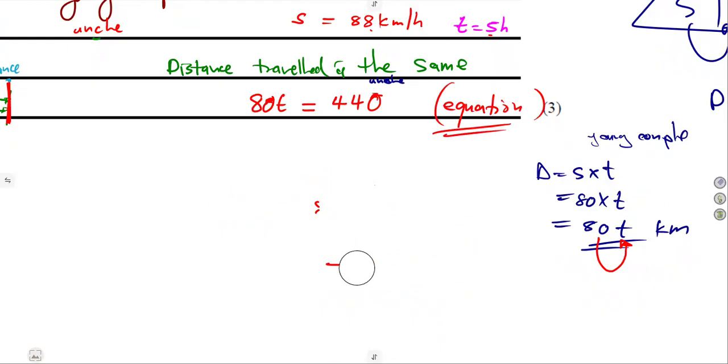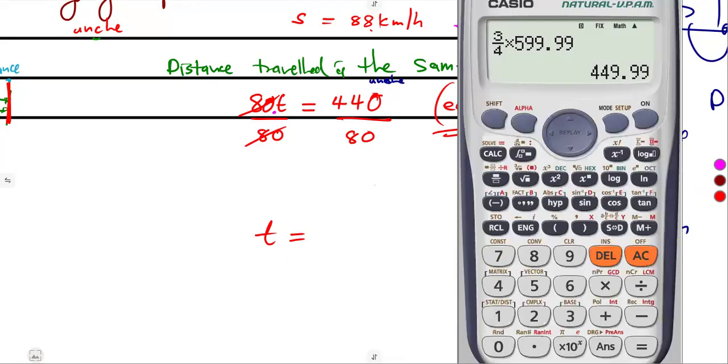All right, let me just remove this. How do we solve for t? It's a product that we have here, 80 times t. So how do we remove that? We divide. Divide by 80, divide by 80 both sides. So that was going to give us the time that was taken. And that was going to give us 5,5.